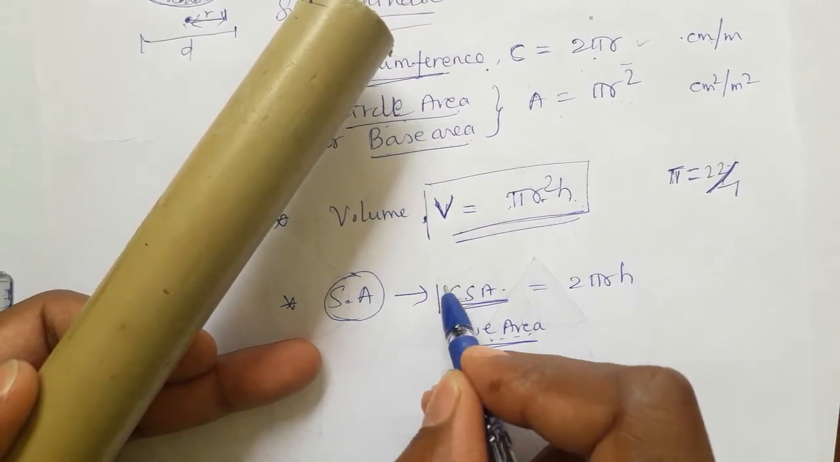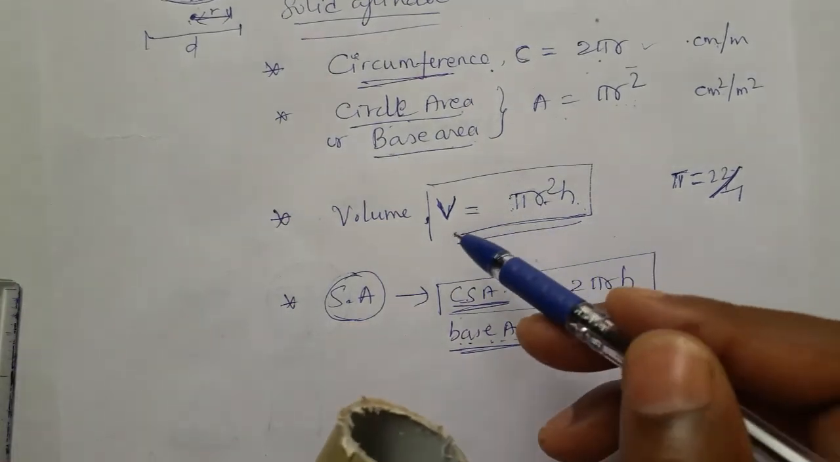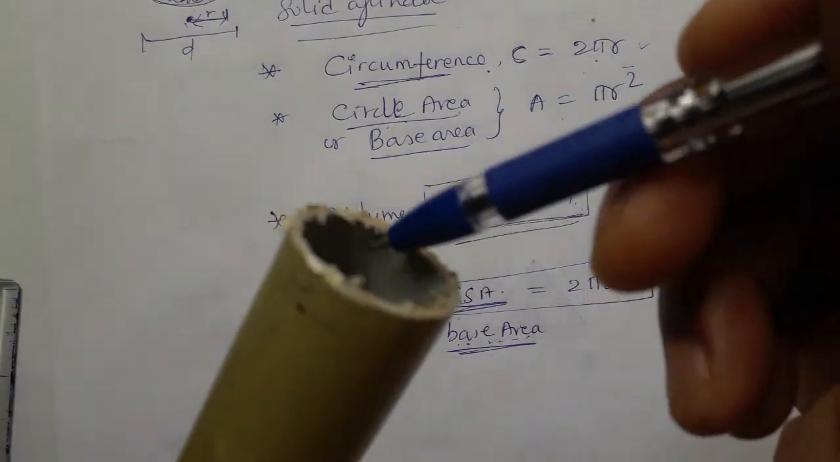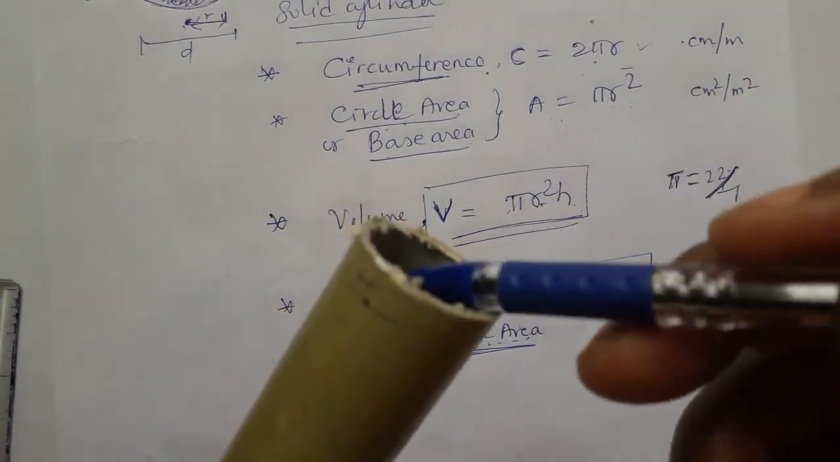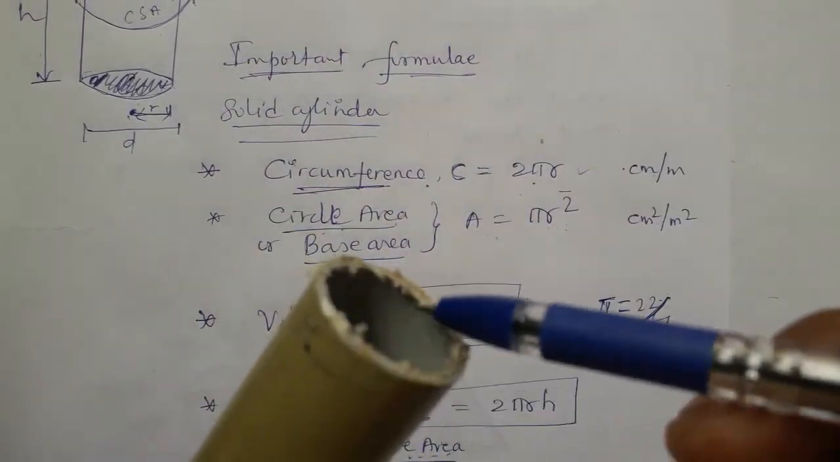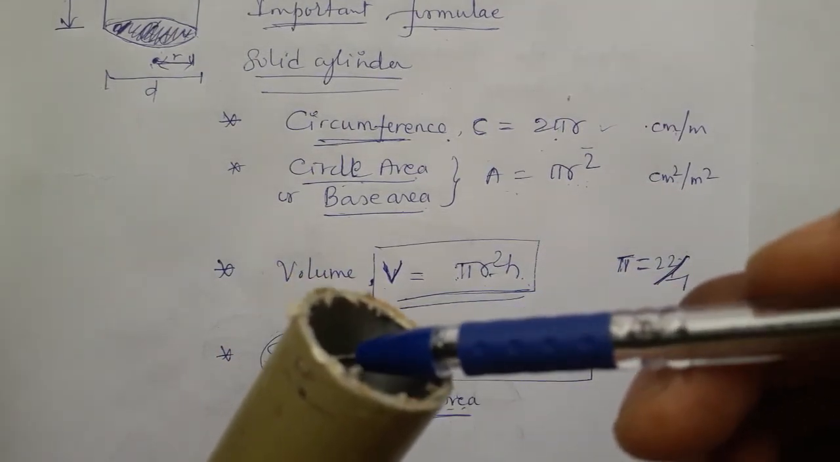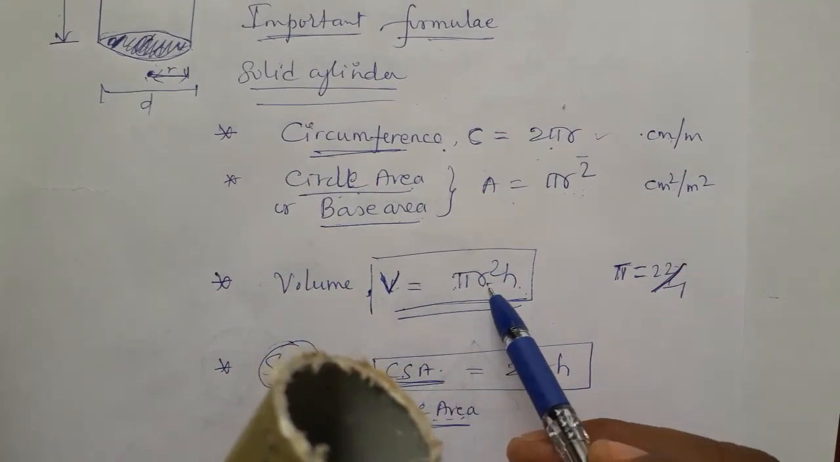2 pi r h is the formula to find out curved surface area. So I repeat again, volume means the amount of material present inside. This pipe is an example of a hollow cylinder, but just assume something is filled inside it. To find the amount of material present inside the cylinder, we use volume is equal to pi r square h.